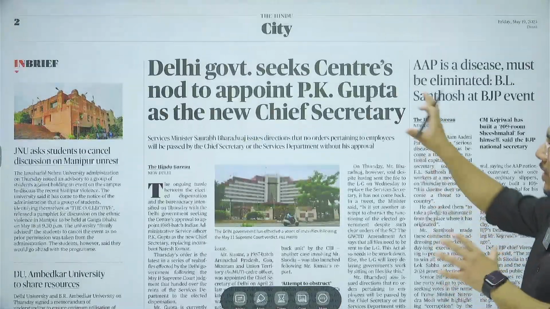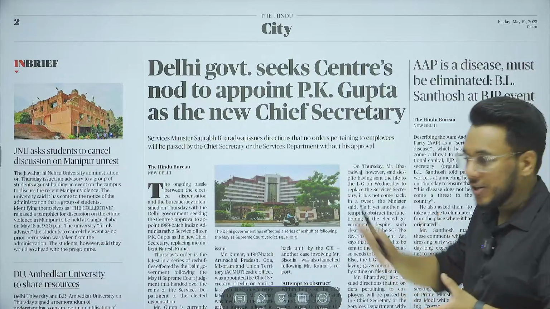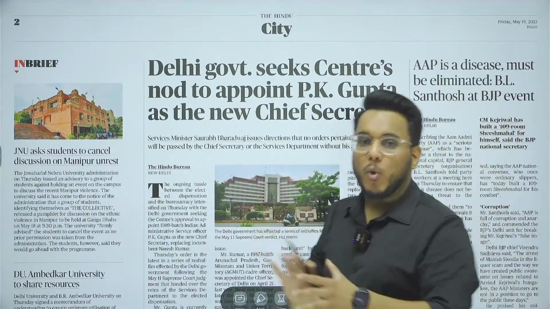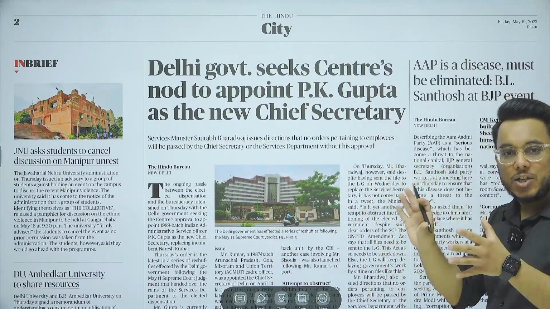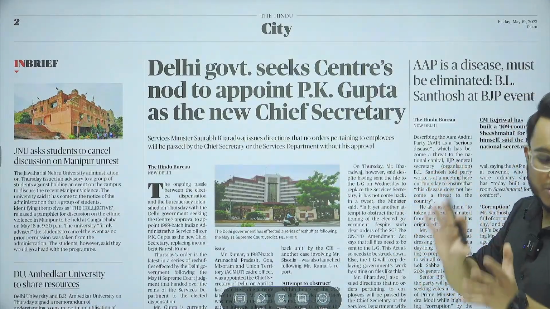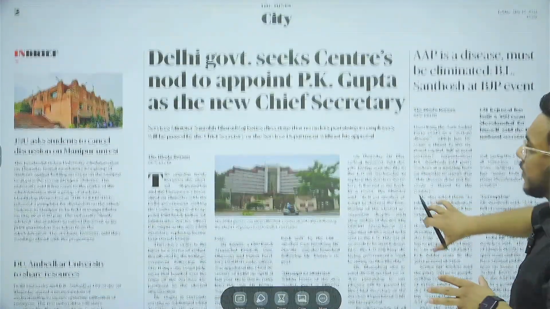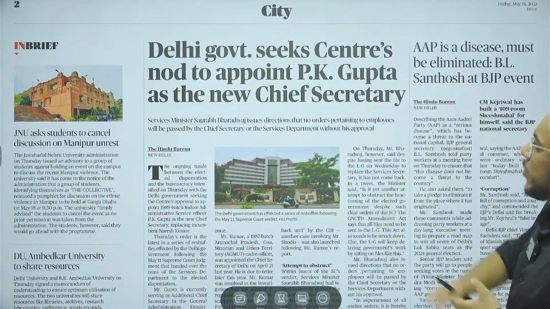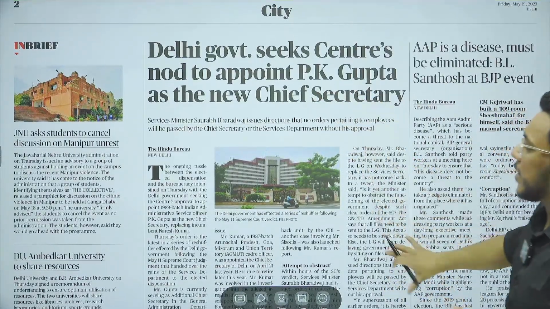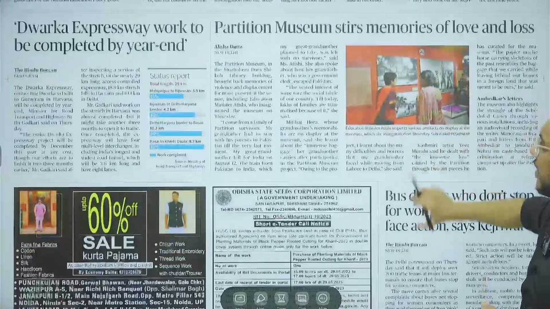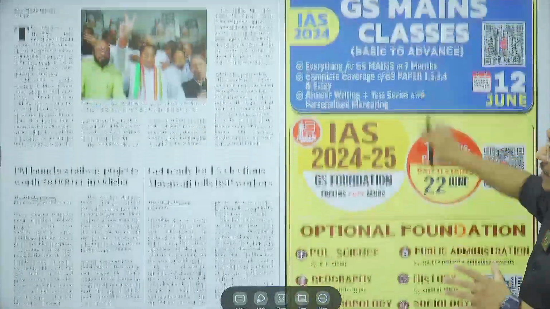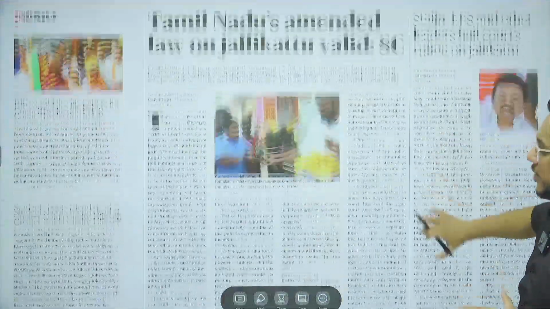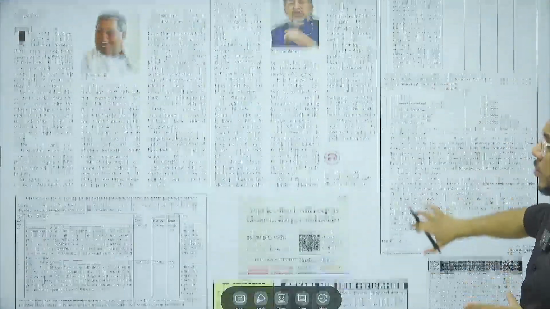Then coming to the city section. If you have a different edition, this city section will be different, but most of the time the city section contains regional political news, crime related news, law and order issues and all such things. Here the political issue: Delhi government seeks Centre's nod to not appoint PK Gupta as the new chief secretary. All these things are going on. Moving on, then we have these tenders, advertisements, etc. Fine. So we will move on.